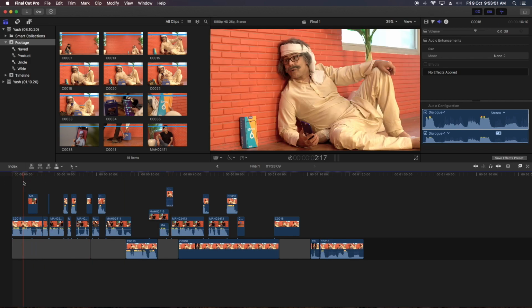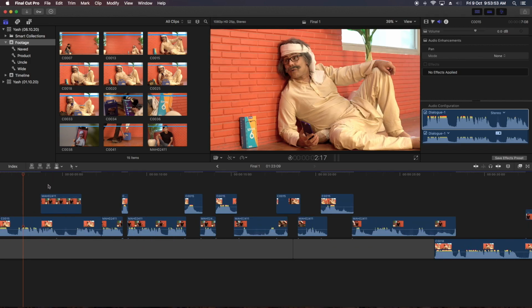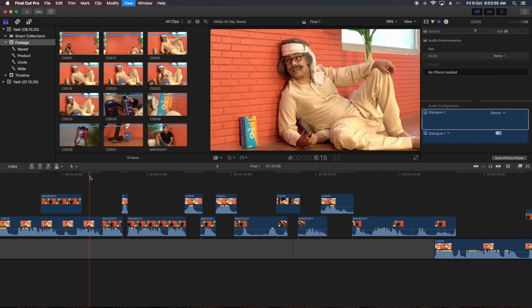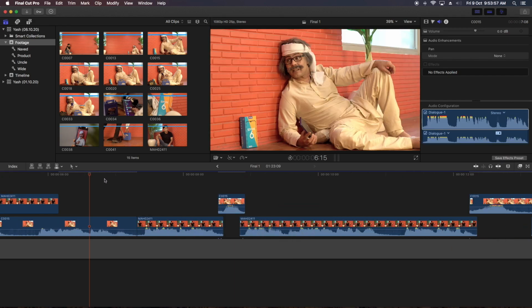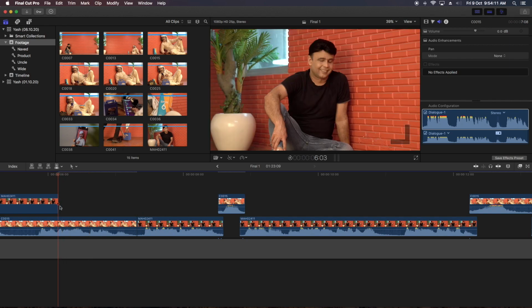Another thing we have to do sometimes is overlap our shots. Overlap means I have to move this clip to the left side but don't want to change the duration of my edit. Like I'll cut here.